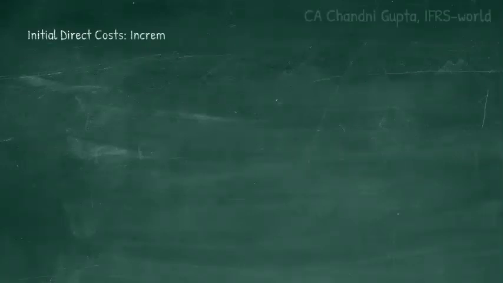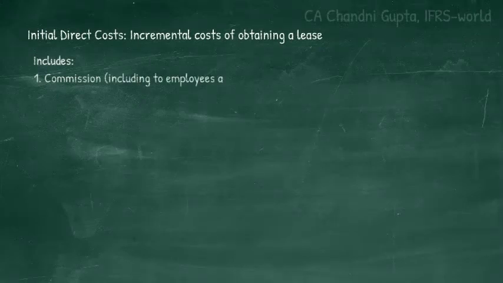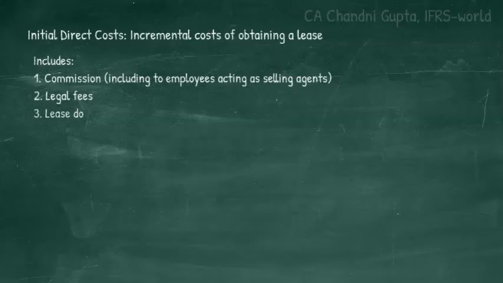So we are on our last term. This is initial direct cost, IDC in short. IDC is basically the incremental cost of obtaining a lease. These are directly related to obtaining a lease. If an entity would not have obtained a lease, it would not have incurred this cost.